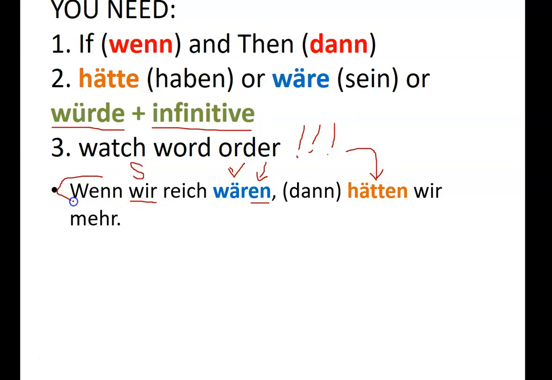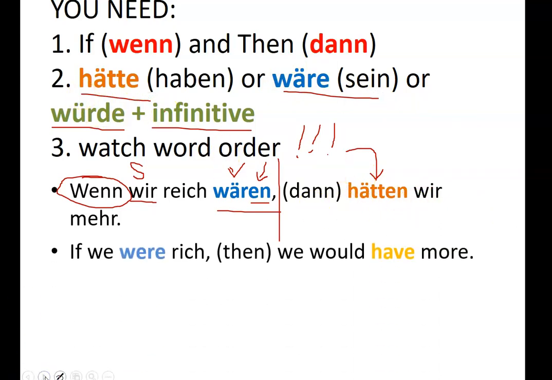We want to make sure, because we're using a subordinating conjunction, that our verb is at the end in this clause. And then in our second clause, because the first clause takes the first position, we have to invert our word order and put our verb so it's in the second position overall. So instead of saying wir hätten mehr, we would say hätten wir mehr. So, wenn wir reich wären, there's our sein, dann hätten wir mehr. If we were rich, we would have more, or if we were rich, then we would have more. So, there's the dann, kind of optional, if you will.